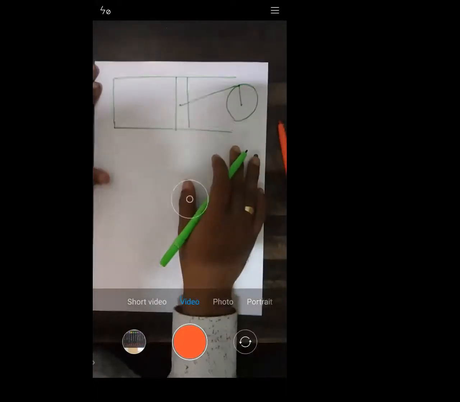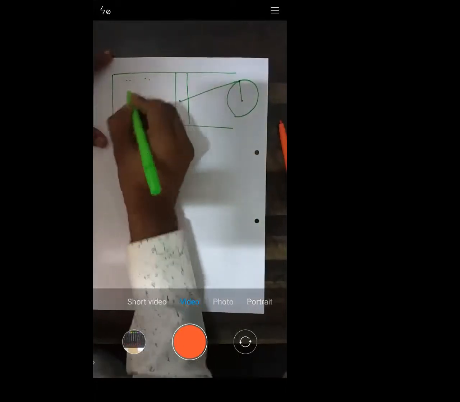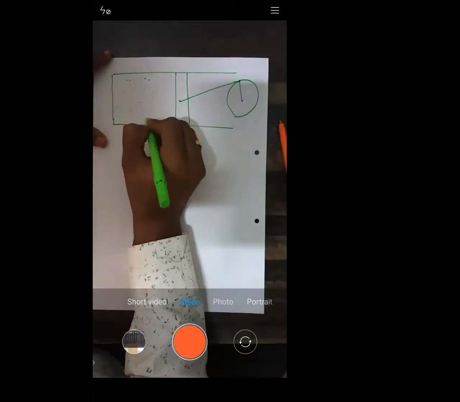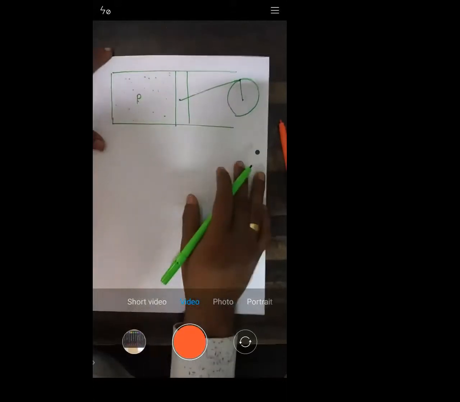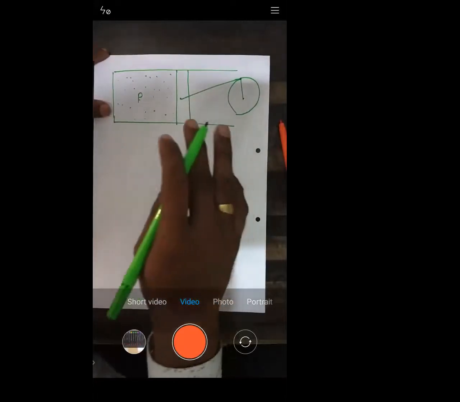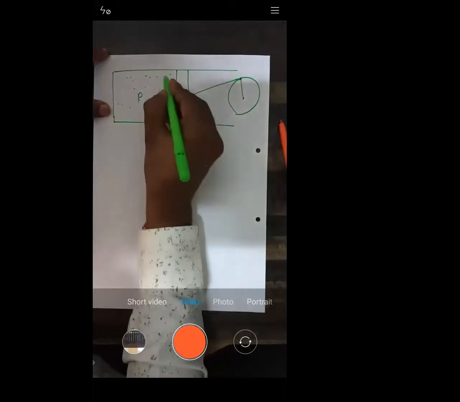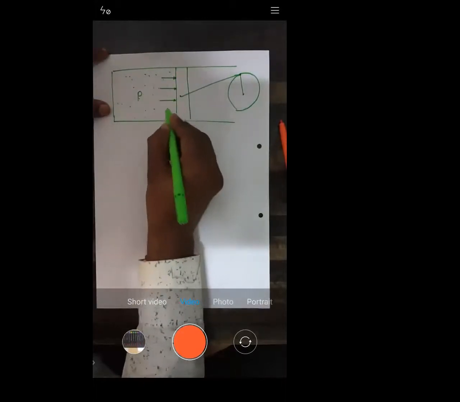This is the initial position. Let's consider that the gases present inside have pressure P. If we need to determine the force exerted by this gas on the piston.